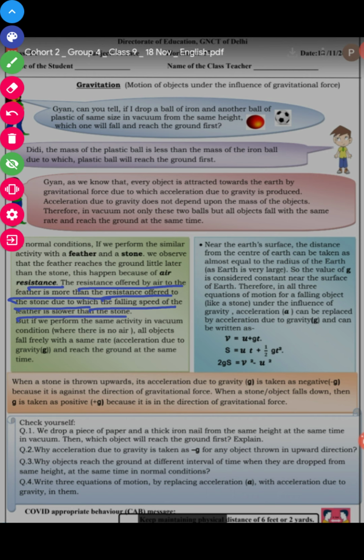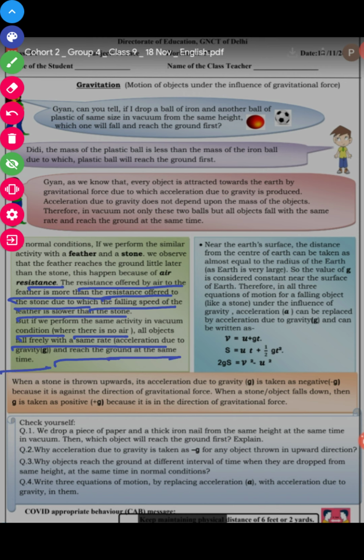The feather feels the resistance of the air, whereas the stone does not feel any kind of resistance, so it falls to the ground first. But if we perform the same activity in the vacuum, where there is no air, all the objects fall freely at the same rate, that is, with the effect of acceleration due to gravity, and reach the ground at the same time.